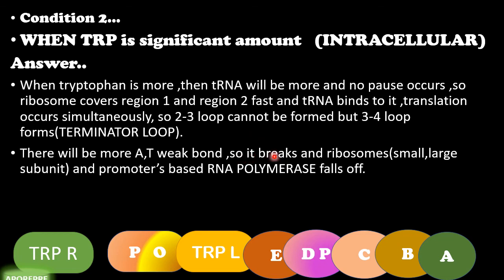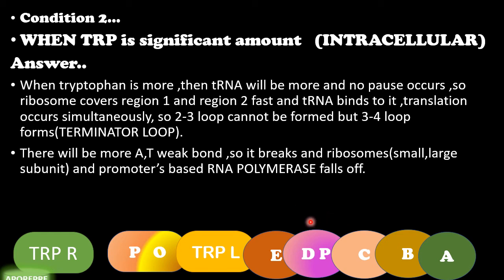So what happens? The bond breaks, and the ribosome small and large subunits will fall off, and the promoter-bound RNA polymerase also falls off. So the structural gene expression doesn't occur because of the breakage of the AT bond. So no transcription will occur, so no tryptophan biosynthesis will occur.